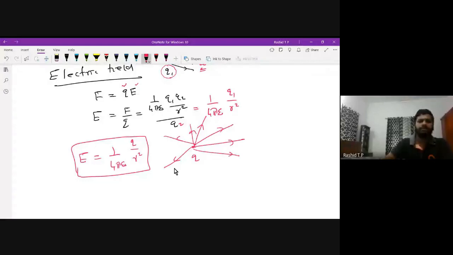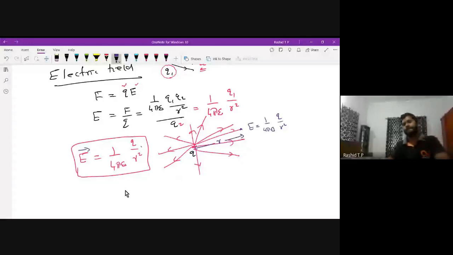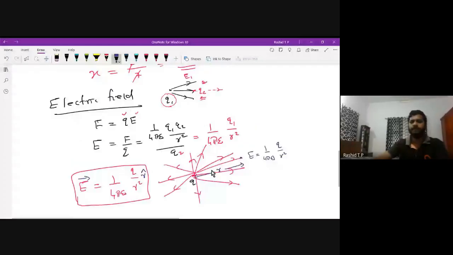If you keep the charge Q at the center of a hollow sphere, you can see that the electric field lines are emerging away in all directions. The strength of the electric field at a particular distance R is given by 1 by 4 pi epsilon 0 Q divided by R square. The electric field is a vector quantity, therefore we have to put a vector symbol like this. The earlier force was also a vector quantity.